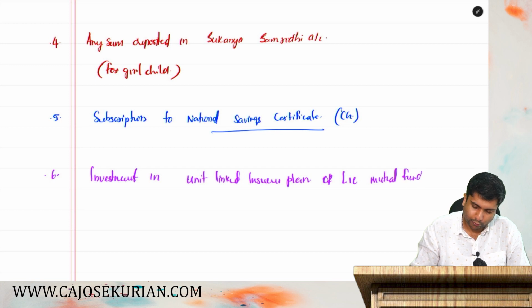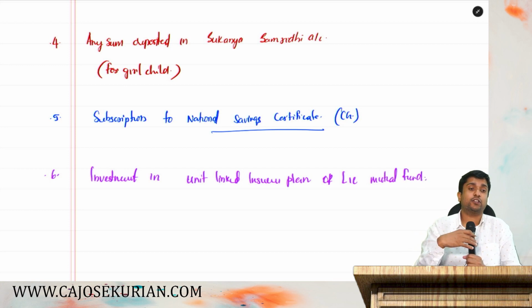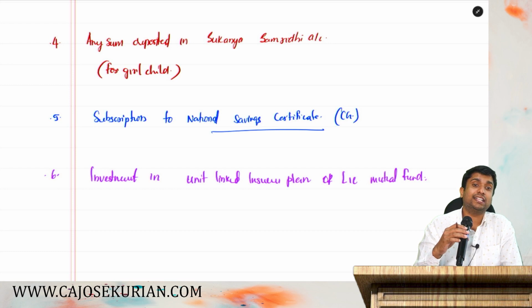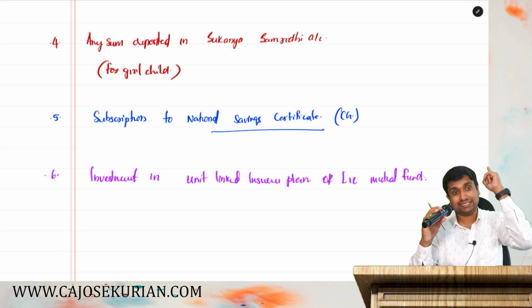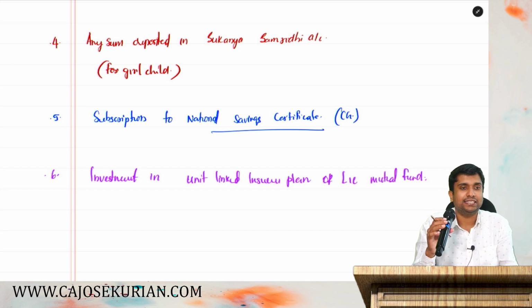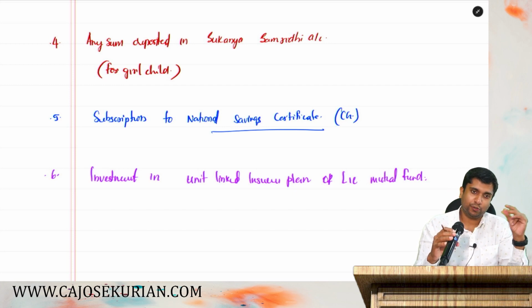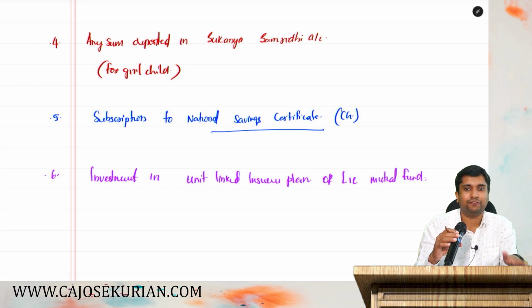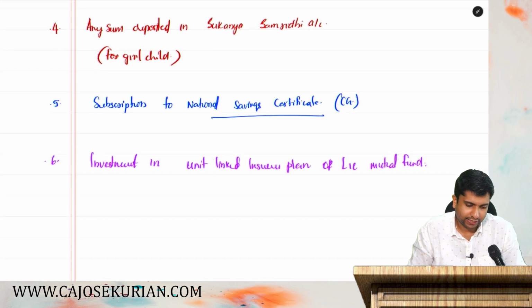To promote LIC's unit linked insurance plan, government has given another advantage. You invest in LIC's ULIP, you will get that invested amount as a deduction. To promote LIC, the government is saying you invest in LIC's ULIP, you will get that investment amount as a deduction.